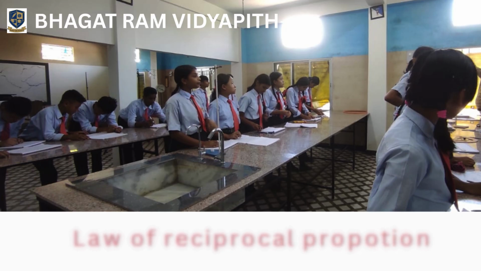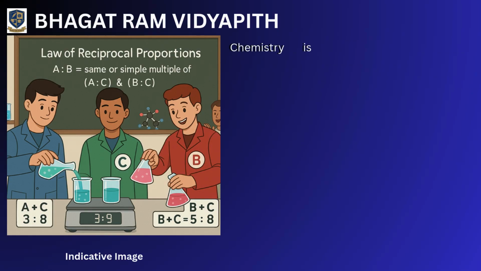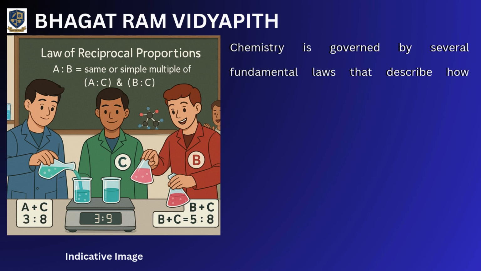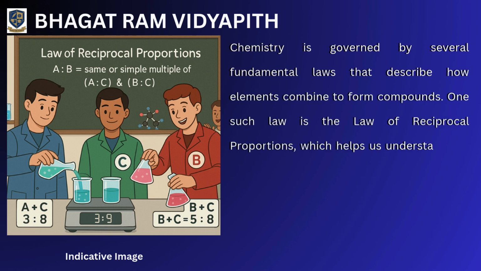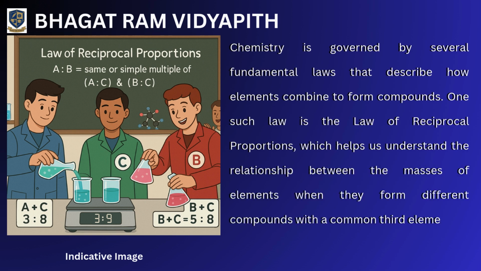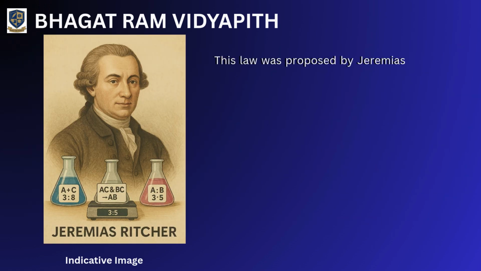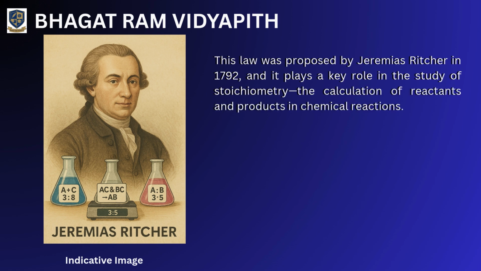Law of Reciprocal Proportions. Introduction. Chemistry is governed by several fundamental laws that describe how elements combine to form compounds. One such law is the law of reciprocal proportions, which helps us understand the relationship between the masses of elements when they form different compounds with a common third element. This law was proposed by Jeremias Richter in 1792, and it plays a key role in the study of stoichiometry, the calculation of reactants and products in chemical reactions.